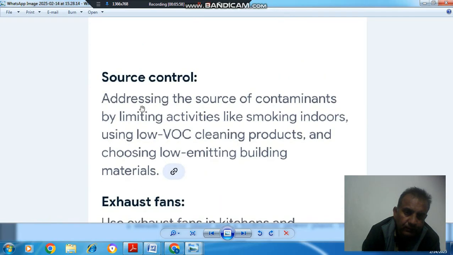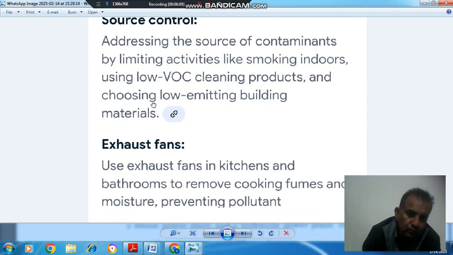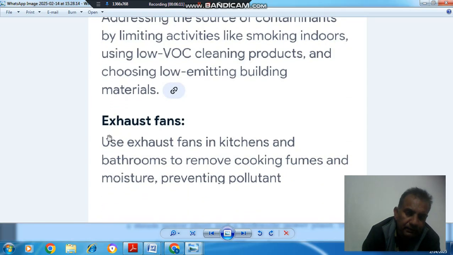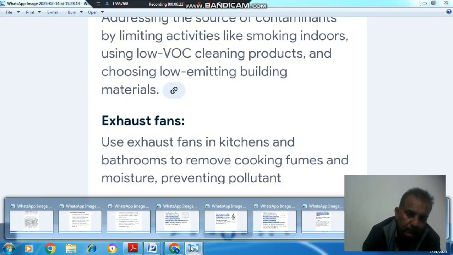Next is source control, addressing the source of contaminants by limiting activities like smoking indoors, using low VOC cleaning products, and choosing low emitting building materials. Next is exhaust fans. Use exhaust fans in kitchens and bathrooms to remove cooking fumes and moisture, preventing pollutants.